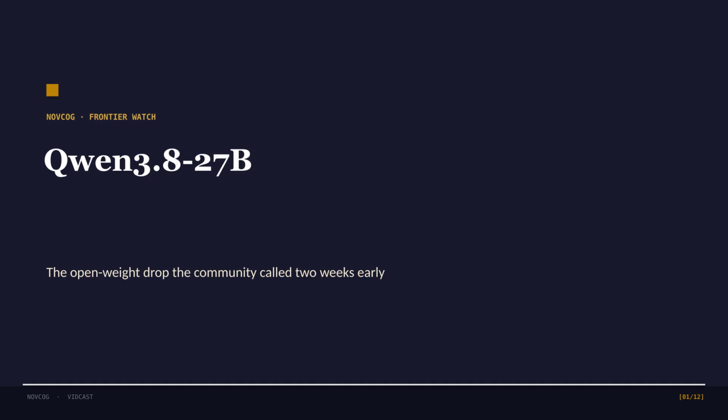On the 3rd of August, Alibaba announced a 2.4 trillion parameter flagship. For the next 11 days, the people who actually run models locally ignored it and talked about a 27 billion parameter model that didn't exist yet. On the 14th, it shipped. The model card says they were right, and it contains one fact about how this thing is built that essentially nobody covered. This is a brief about a prediction that turned out to be checkable.